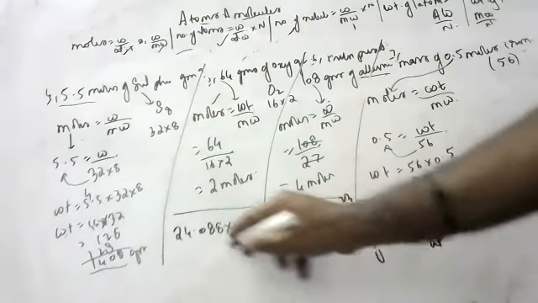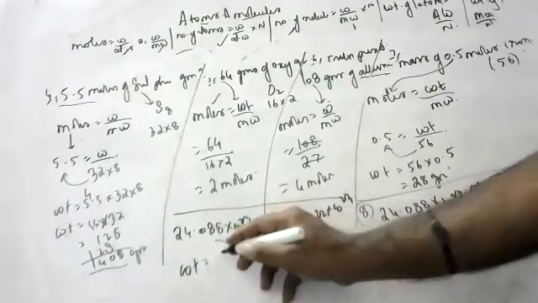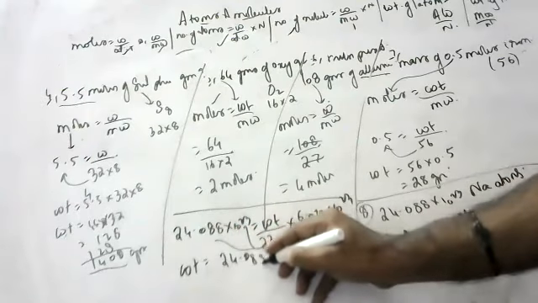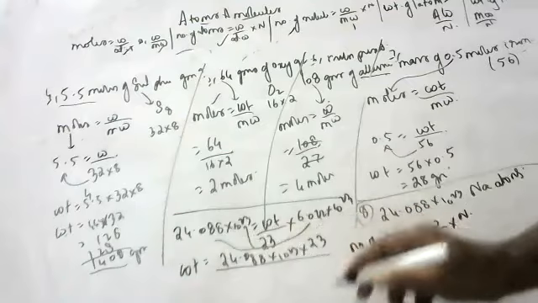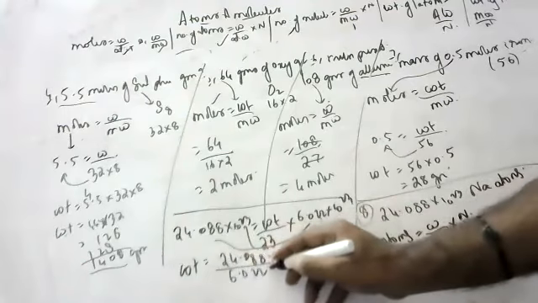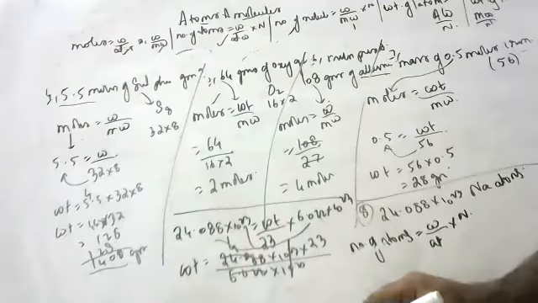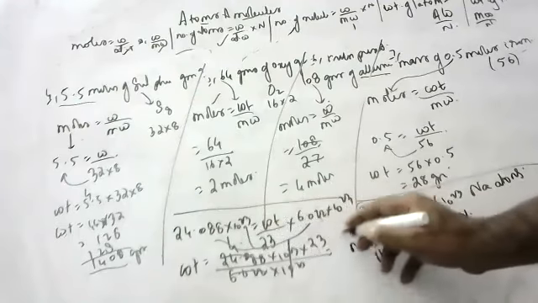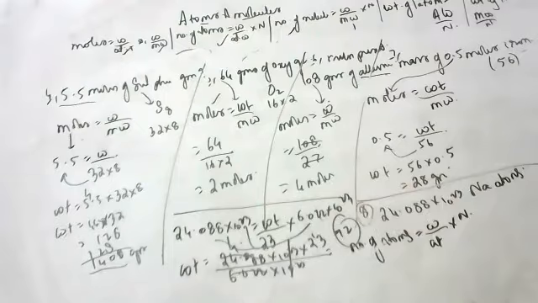This goes up, this goes down. Weight is equal to 24.088 into 10 to the power of 23 by 6.022 into 10 to the power of 23. 6 4s are 24, 4 23s are 92. So 92.